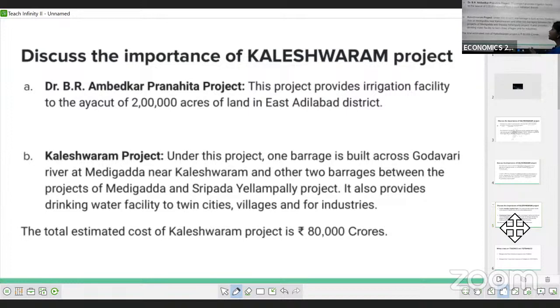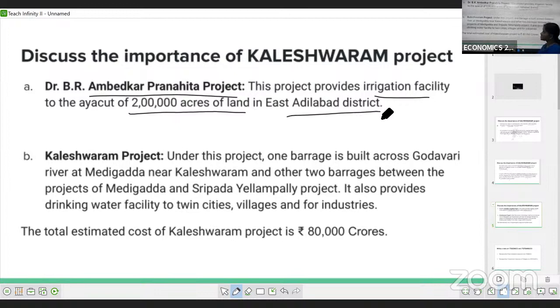Now, let's see what these 2 projects are categorized for. The first one, as I told you, is the Dr. B.R. Ambedkar Pranahita project. For this project, they provided the irrigation facility of the ayakat of 2 lakh acres of land in the East Adilabad district.